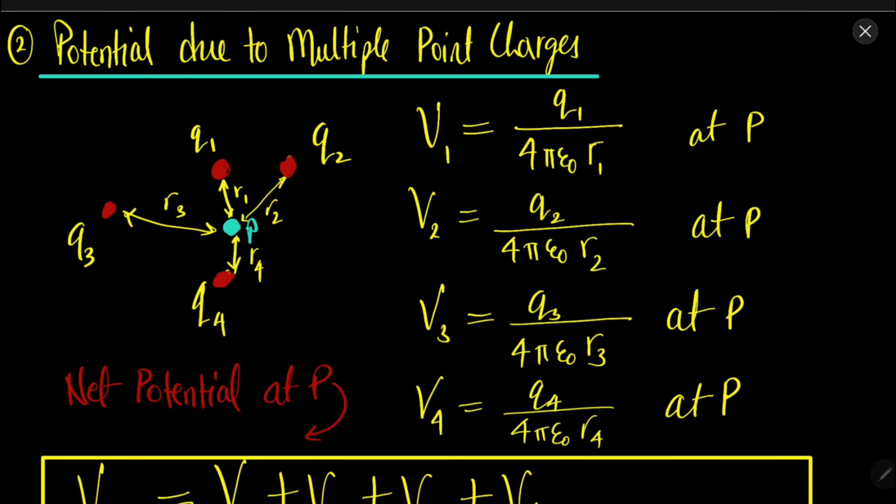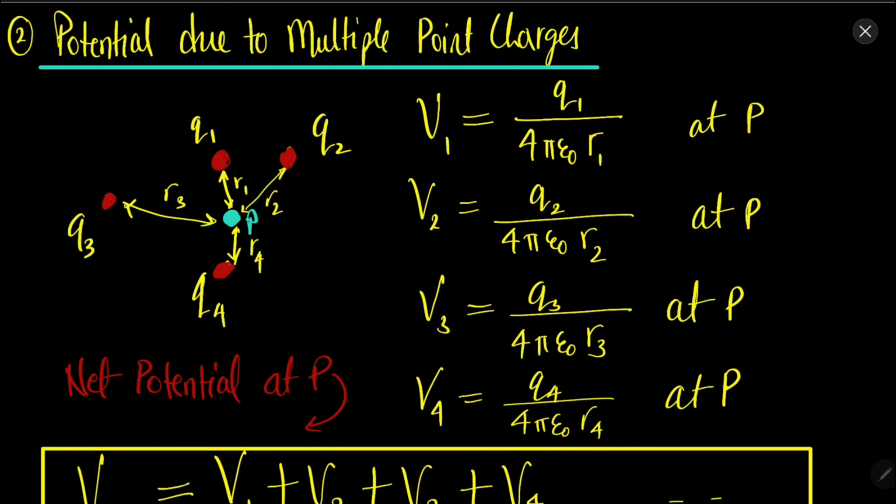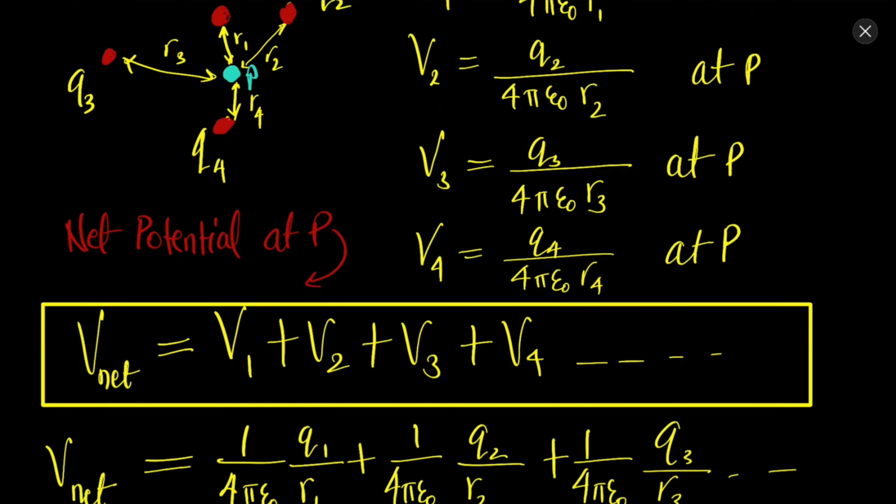Now what if you have multiple point charges? Again, using the principle of superposition, but here what is simple is that we do not need to take vector addition, we just need to find the scalar addition. Just add all the individual potentials.